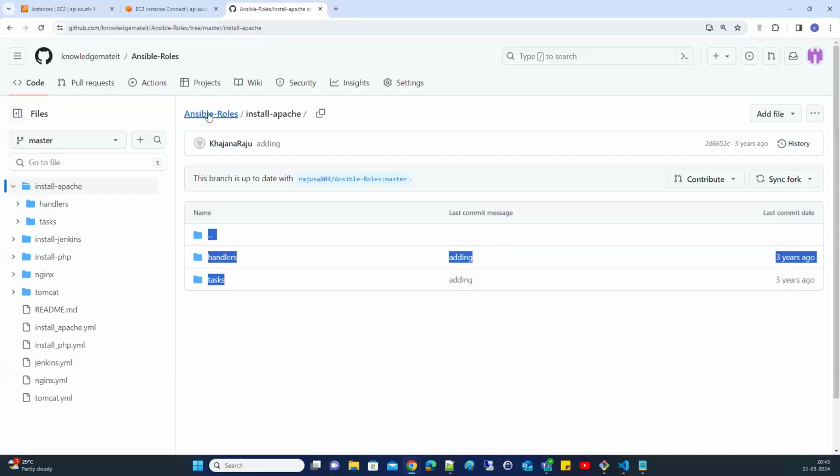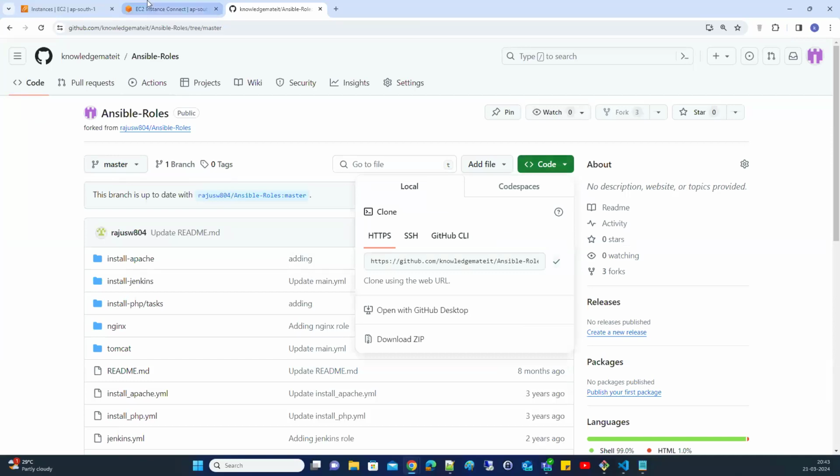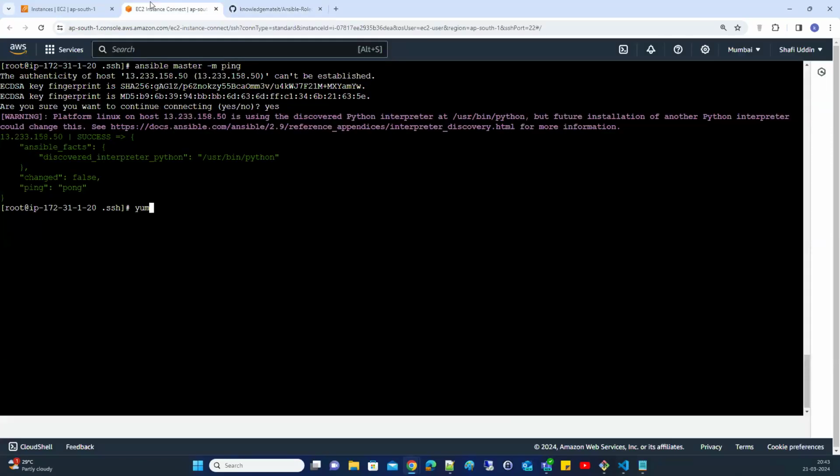So these are the playbooks. So let's download these playbooks. But before that, install software called Git, then only you can download that. And also install one software called Tree. What is Tree? I will explain, but let's install it.